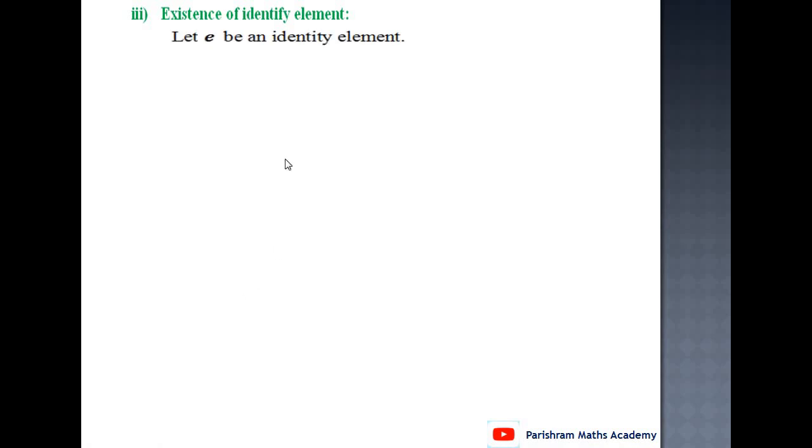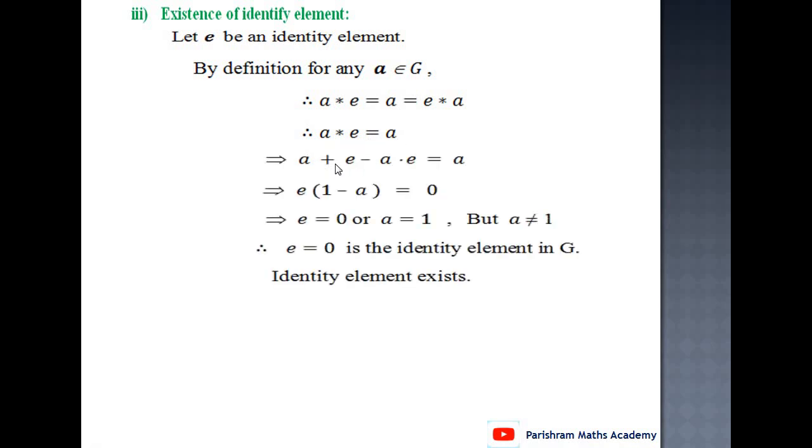Existence of identity. Let e be the identity element. By definition, for any a belongs to G, a star e equals a equals e star a, because e is the identity element means a star e equals a. Now a star e equals a, but the value of a star e is nothing but a plus e minus a e, by definition of star. So a star e equals a plus e minus a into e equals a.